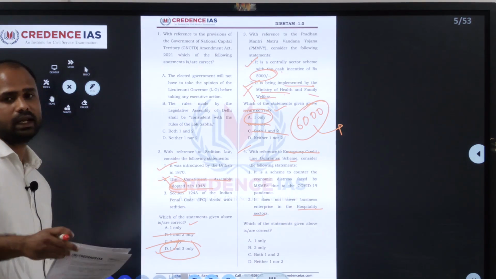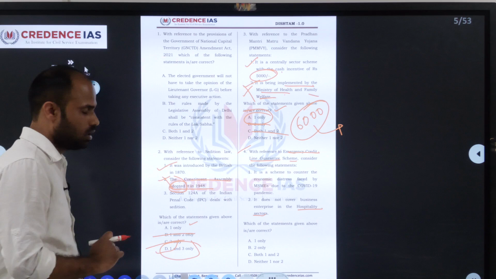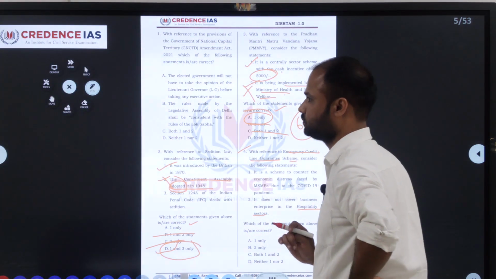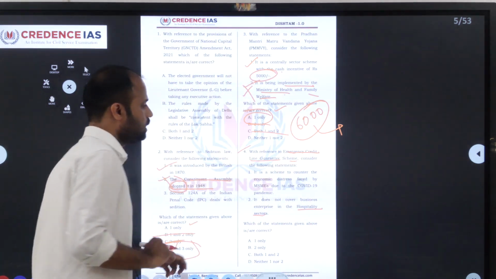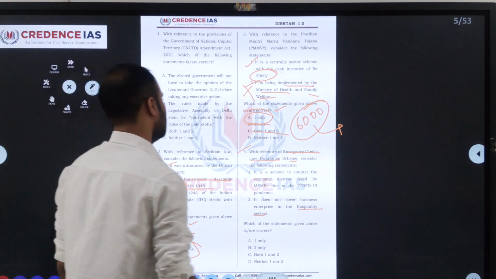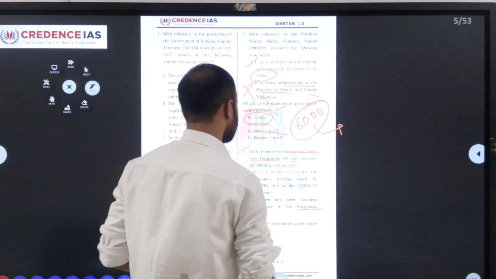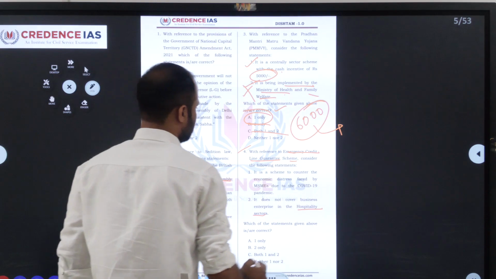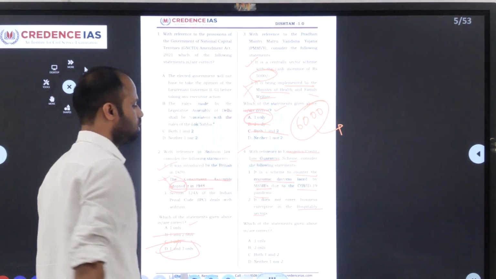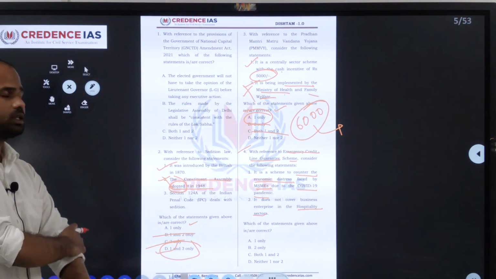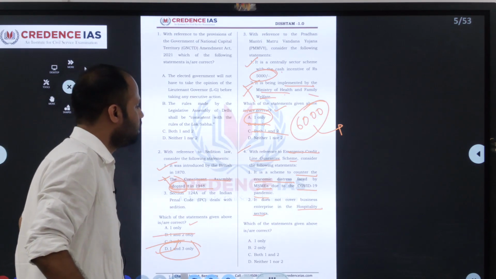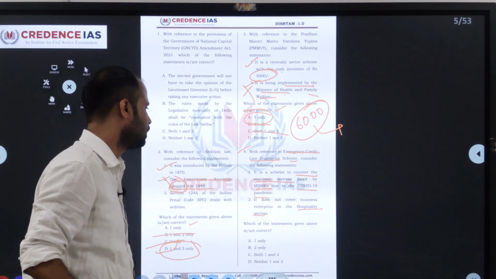The Emergency Credit Line Guarantee was announced by the Government of India under the Atmanirbhar package. Under this, the Government of India is providing emergency credit line to counter the economic distress faced by the MSME during the COVID-19 pandemic. Under this, the government is providing 3 lakh crores of fully guaranteed emergency credit line.